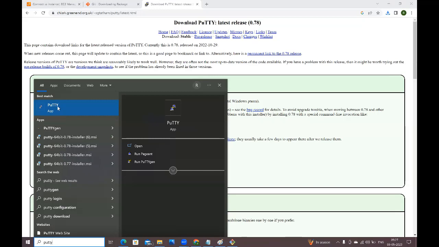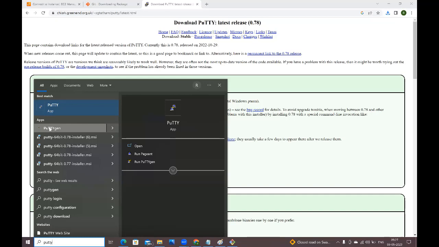Now, first, what do I want to do? I want to generate the .ppk file from the .pem file. For that, guys, observe carefully. Here we have PuTTY and PuTTYgen. Two applications are available. Now I want to go to PuTTYgen first to generate the .ppk file.